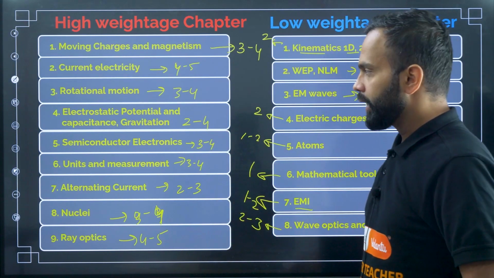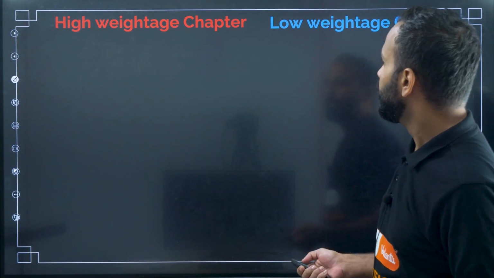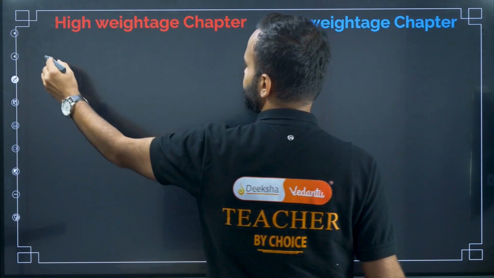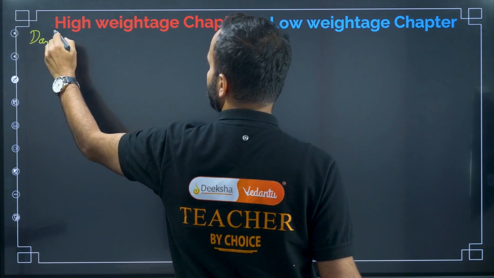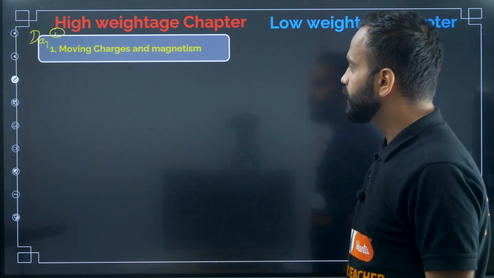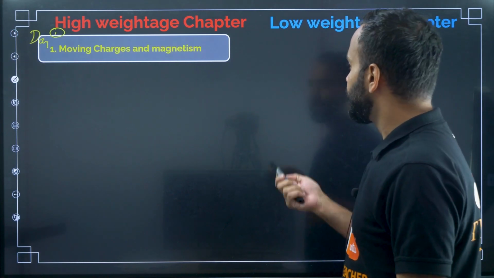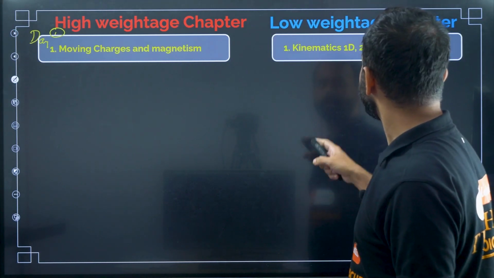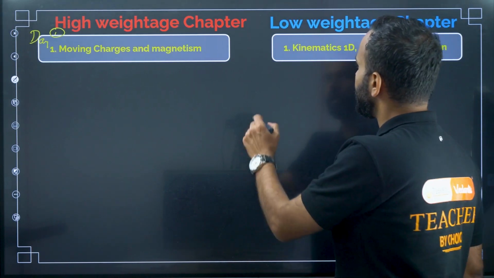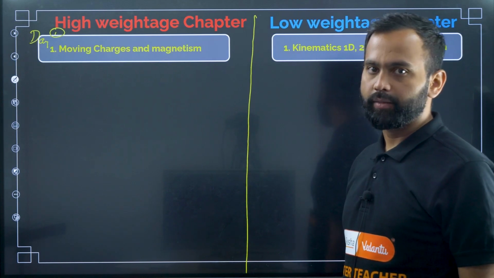So from day one, what are the chapters you need to focus on? In day one, the chapters you have to read are: the first one, moving charges and magnetism, and kinematics, 1D, 2D, and circular motion. I will tell you which topics you have to read in moving charges and magnetism.